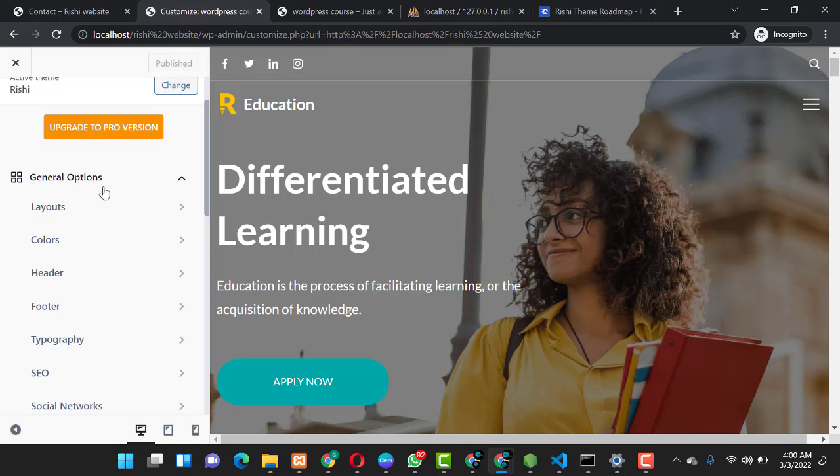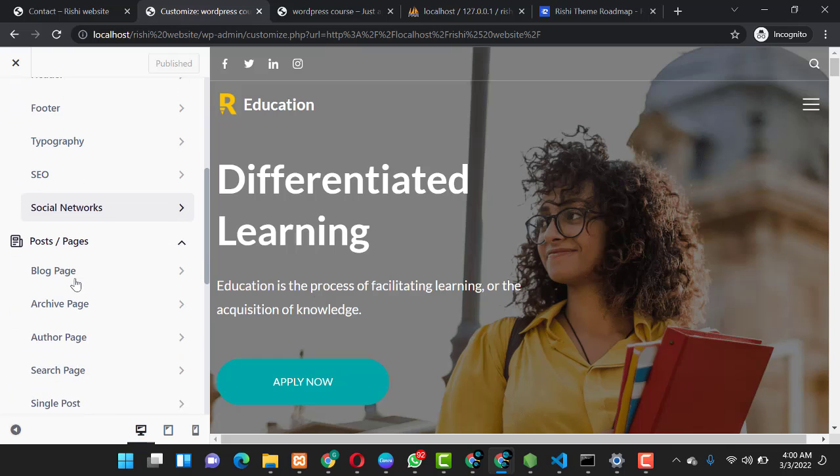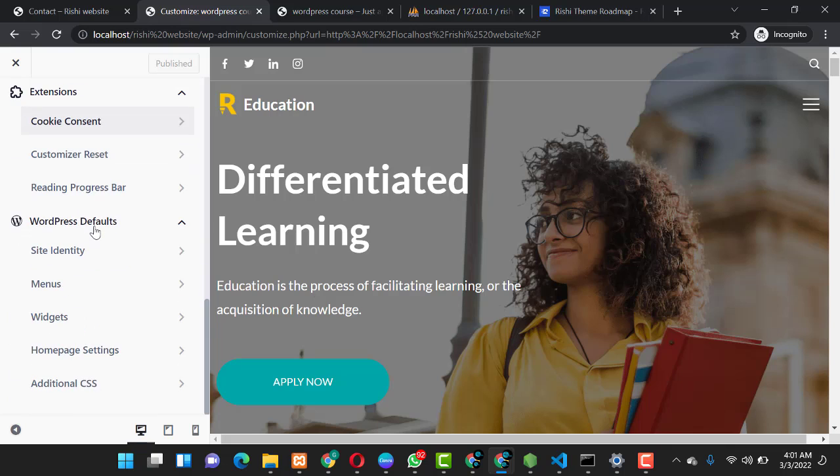So over here you have the general options, which has the layout of your website, the color, the header, the footer, the typography, SEO, social networks, and the post page, where you have the blog, the archive, the author page, the search page, single posts, and some other extensions which have been installed in the process of importing this template. Okay guys, you also have the site identity, the menus, the widgets, the home page settings, and additional CSS.